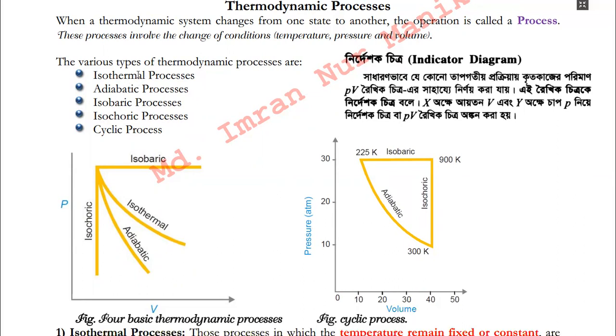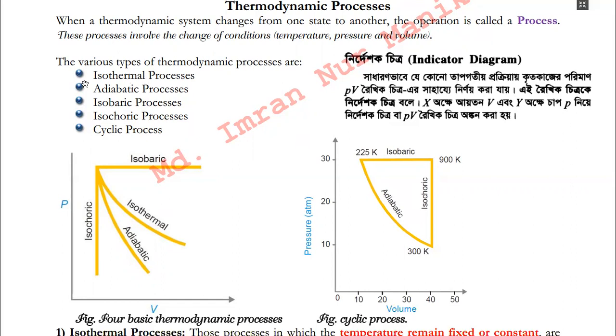Isothermal means same temperature, the temperature will not change. Adiabatic means there will be no exchange of heat into or out of the system. Isobaric means there will be no change in the pressure. Isochoric means there will be no change in volume. And cyclic process means there will be a cycle that will initiate from the starting point, continue to go on, and repeat again and again.